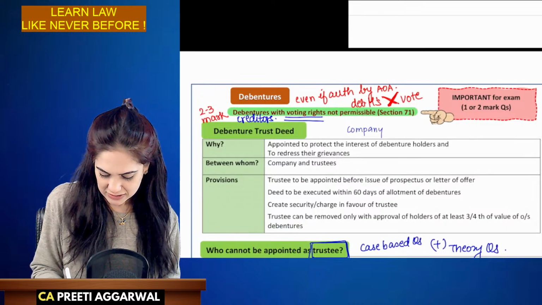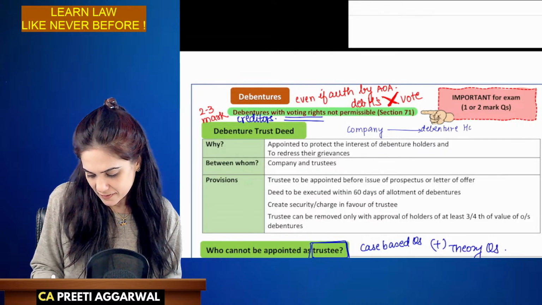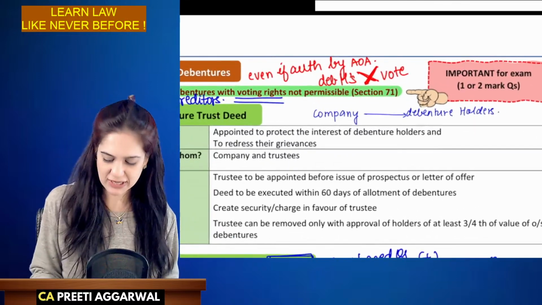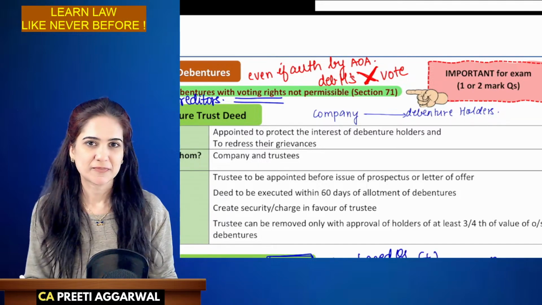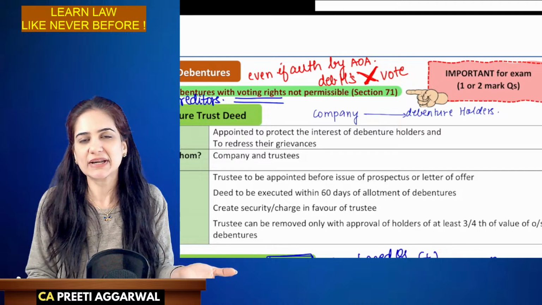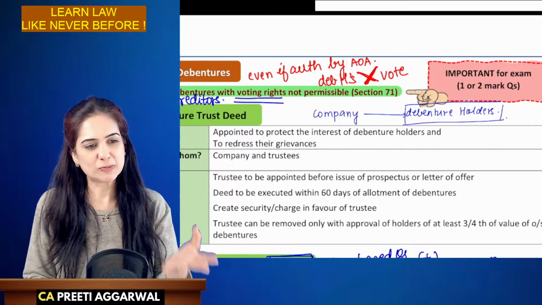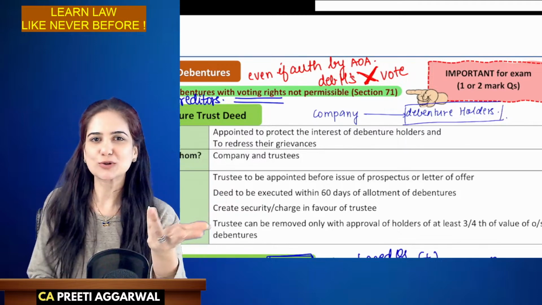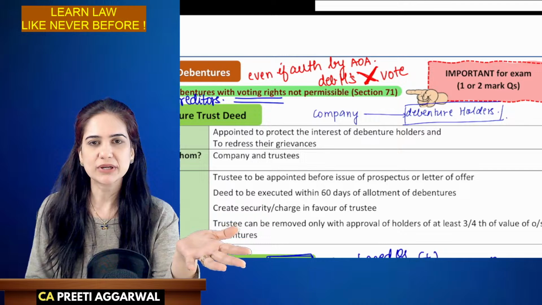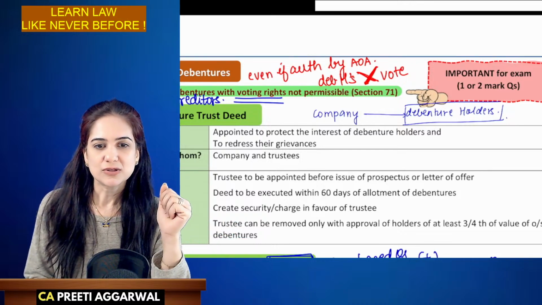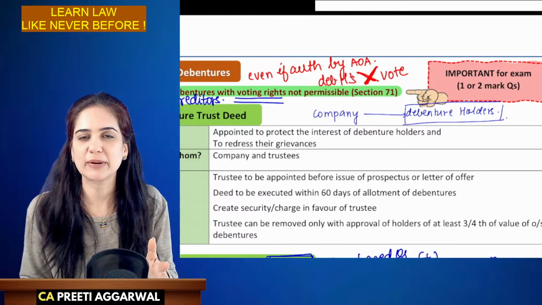the company has issued debentures. They had mentioned that, listen, debenture holders, we will use this money for growth and development of the company. Okay, so that was the purpose for which they had raised debentures. So the debenture holders asked the company, it's been 1 year, we cannot see any growth and development. Next year you will be able to see. But we cannot see any growth and development happening. Whenever we ask the company, they are always saying, yeah, we are on it, we are working. Next year you will be able to see.